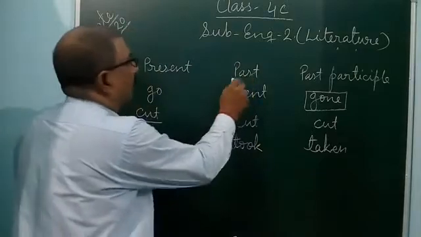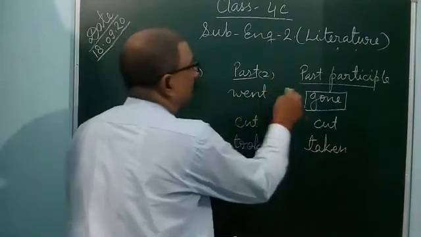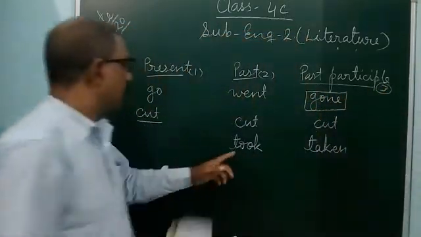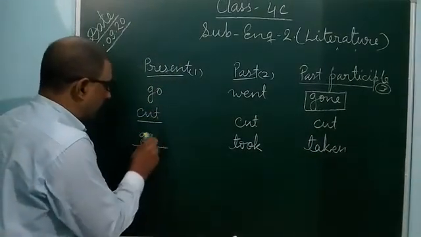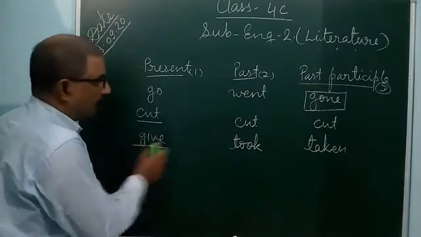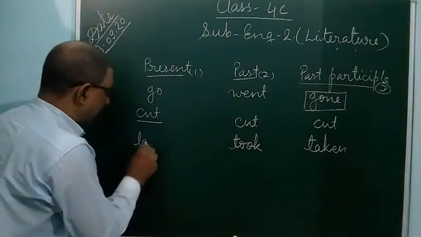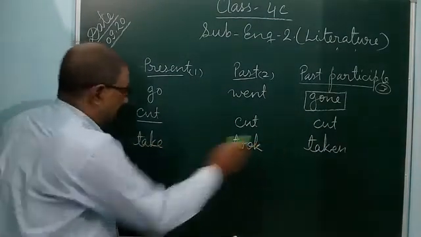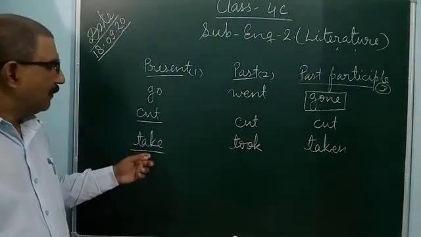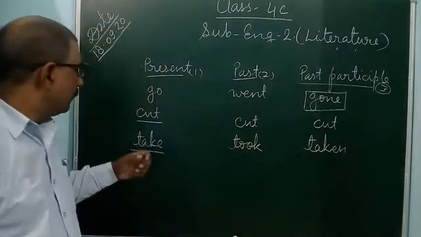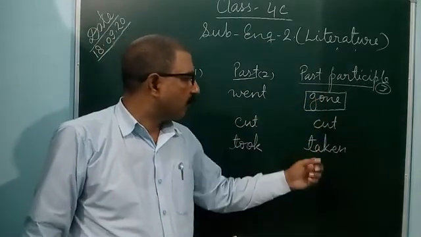So the second form, the past form of the verb, means first form, second form and third form. Here the second form and third form are given, but the first form is not given. So it is take, took, taken. Take is the first form of the verb, took is the second form, and the past participle, or you can say the third form, is taken.